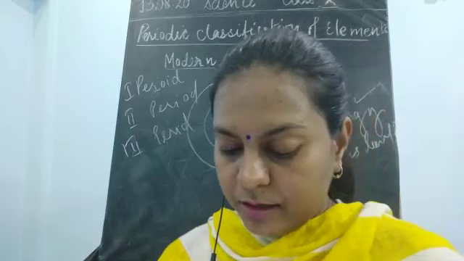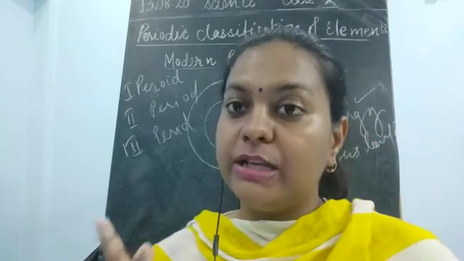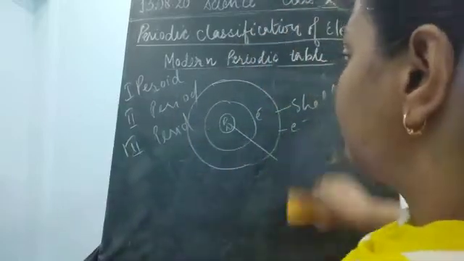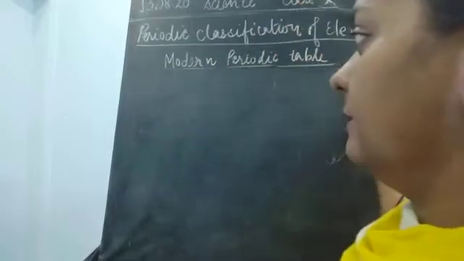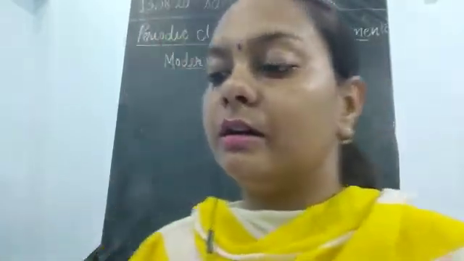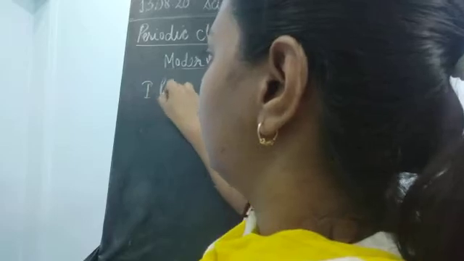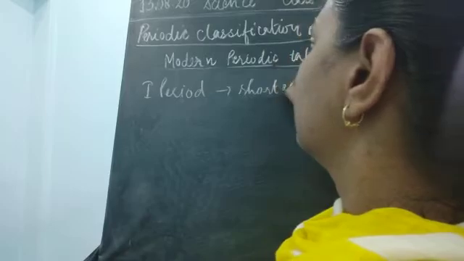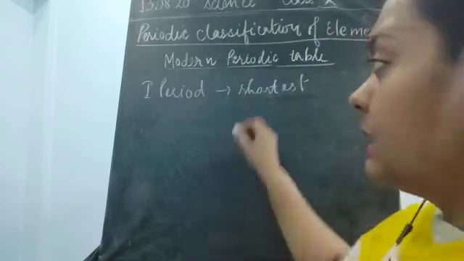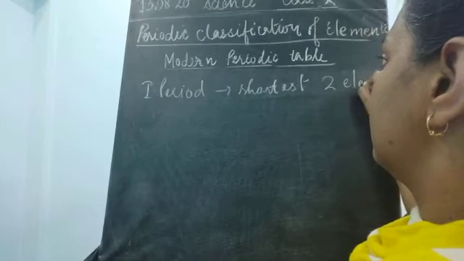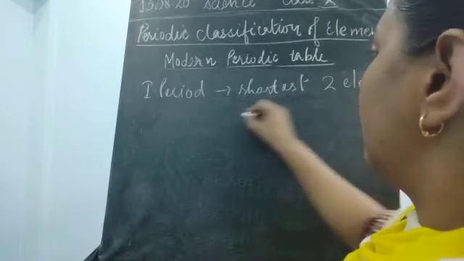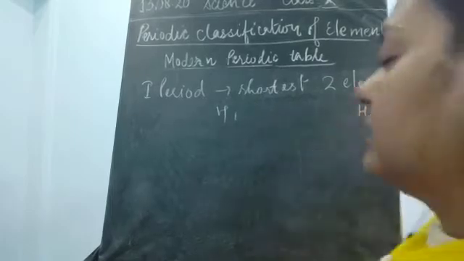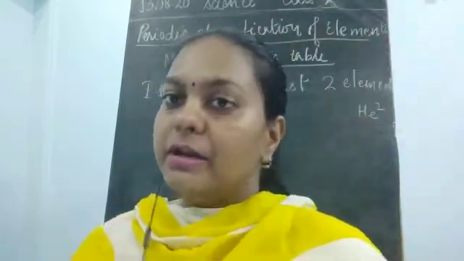The first period of the modern periodic table is the shortest period as it contains only 2 elements. Why? One is hydrogen, the other is helium. The first corner has hydrogen and the second corner has helium, with atomic numbers 1 and 2.